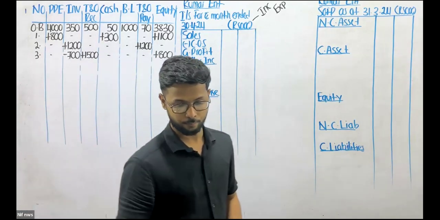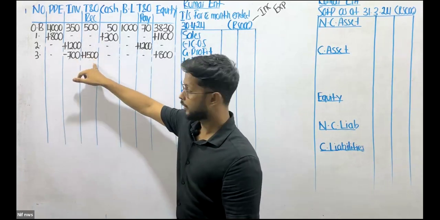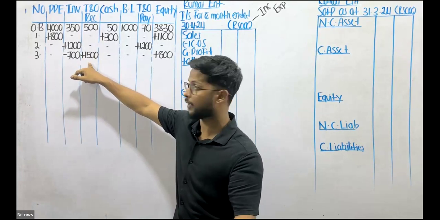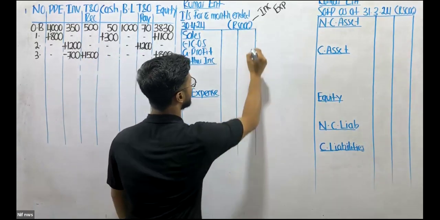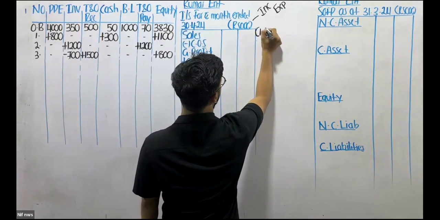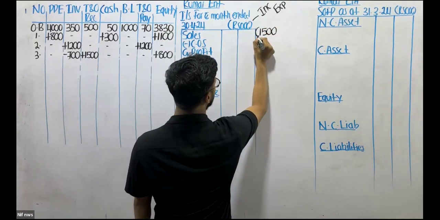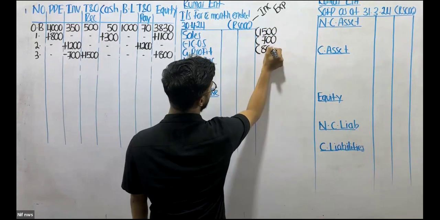So now the cost of the inventory is 700. The amount for which the inventories were sold was 1,500 and the profit I made was 800. Now, what's my sales figure? My sales figure is 1,500. For how much am I selling it? I'm selling it for 1,500. What's my cost? My cost is 700. What's my profit? My profit is 800.